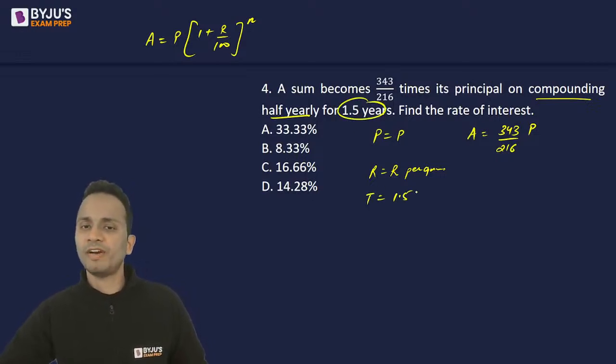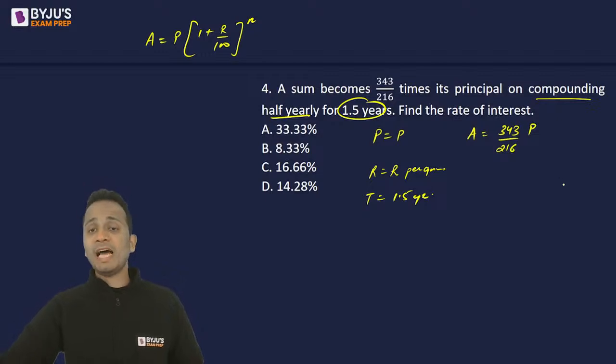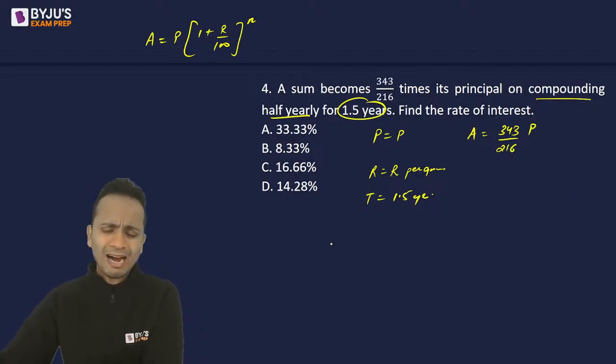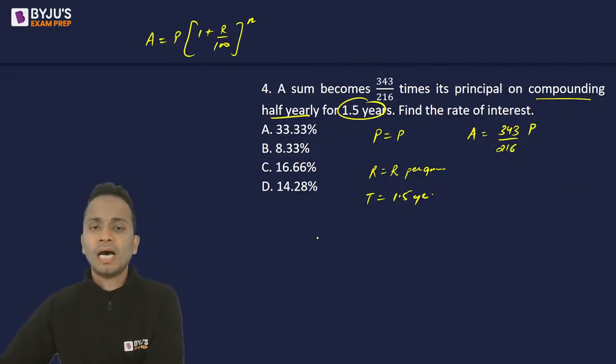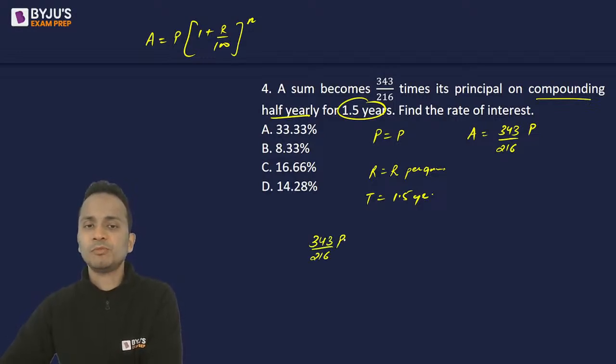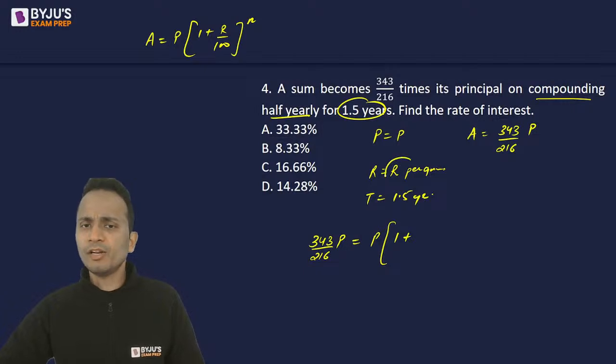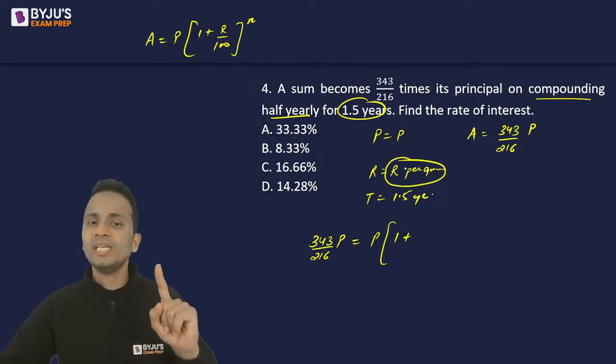Time is 1.5 years. Now we have to find out the rate of interest. So let's see how to use the formula. Amount 343 upon 216 times P is equal to principal bracket 1 plus rate of interest. Now this rate of interest is given per annum, 1 year.